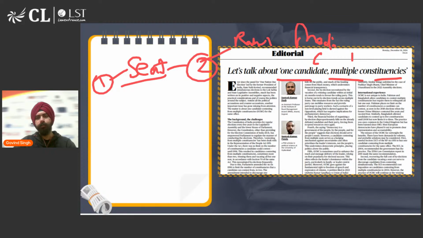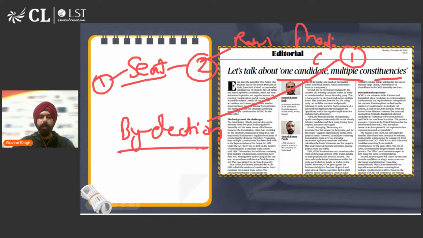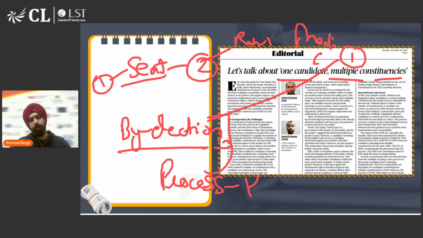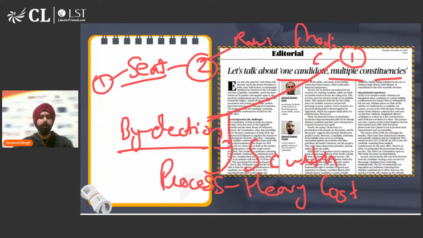So one seat they have to vacate, and then उस seat पे होता है by election, which essentially means re-election for that particular seat. एंड अगर आप बाय इलेक्शन कराओगे तो पूरा प्रोसेस ऑफ इलेक्शन आपको दोबारा से करवाना पड़ेगा, which would incur a heavy cost. Why heavy cost? क्योंकि पूरा अरेंजमेंट करना पड़ता है इलेक्शन के लिए. You have to deploy security forces, you have to procure ballot boxes, you have to invest a lot of resources in conducting the elections smoothly.